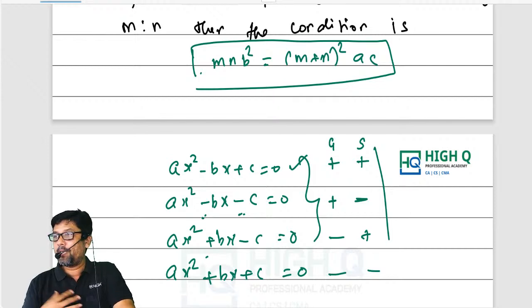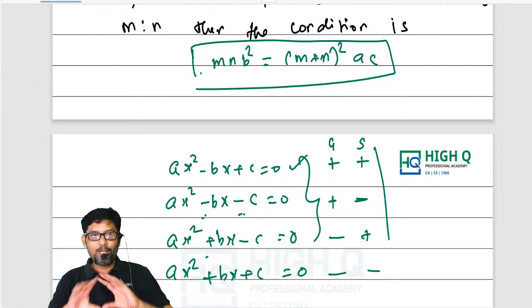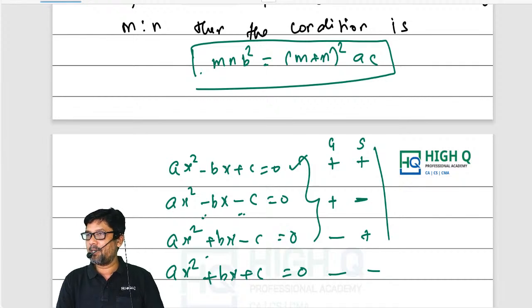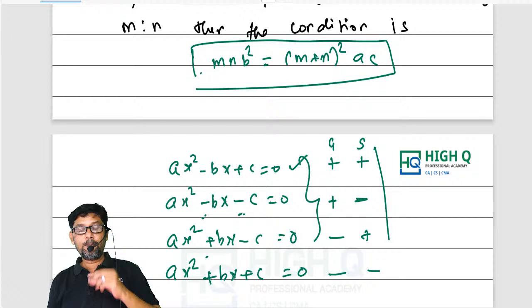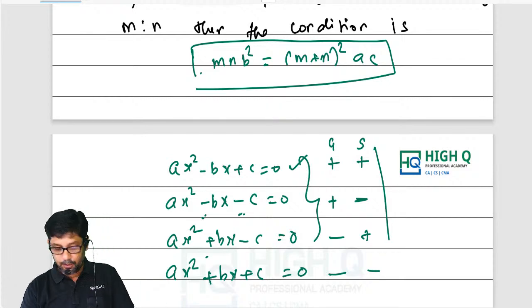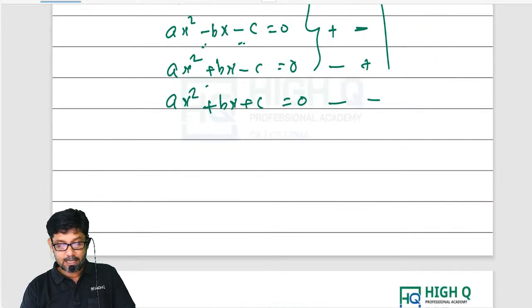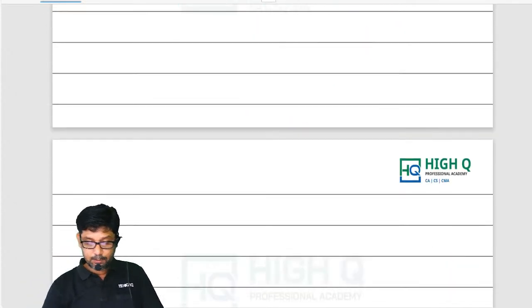Most of the time, without solving it, by using this plus and minus only, you can get the answer. There are some difficult problems where we can apply this trick so that we can directly mark the answers. So please remember this, and what is to be remembered, I'll tell you.